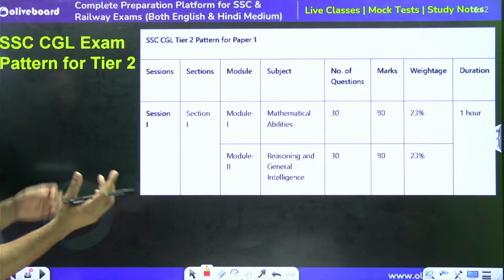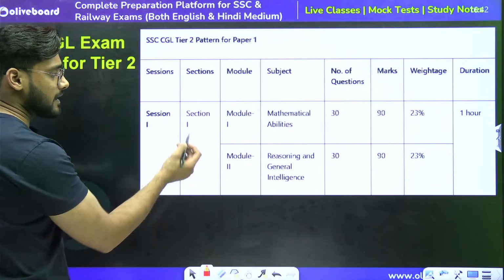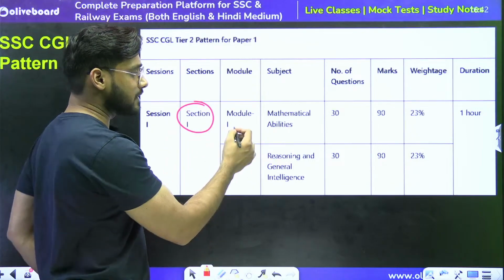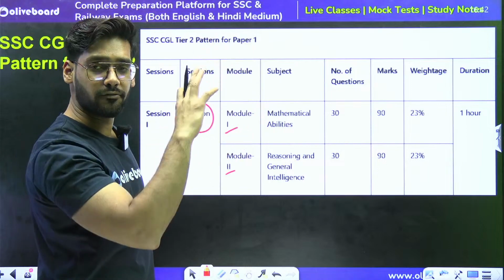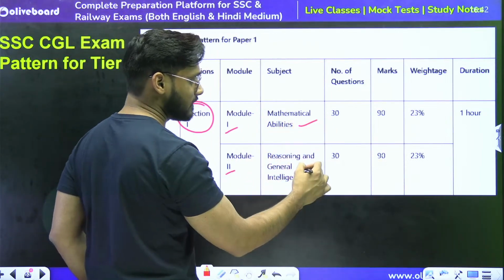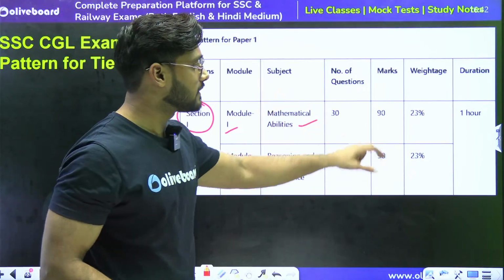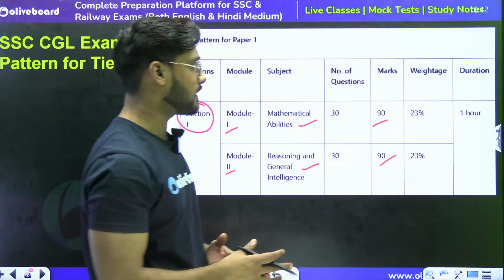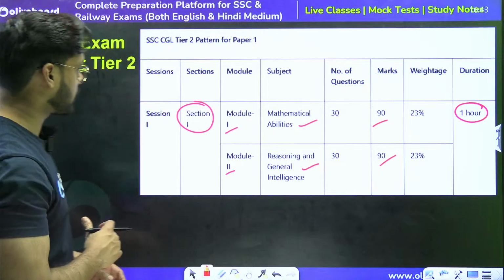Then what is the paper? What is the pattern? Similarly, we will get section number 1, in which we will be dealing with 2 modules, as similarly we were facing in the CHSL examination, in which we will be having mathematics and reasoning examination of 30 questions of 3 marks each, right? And 90 marks is the maximum marks that we can score, and duration we will be getting is 1 hour.